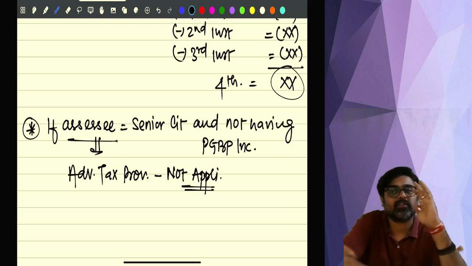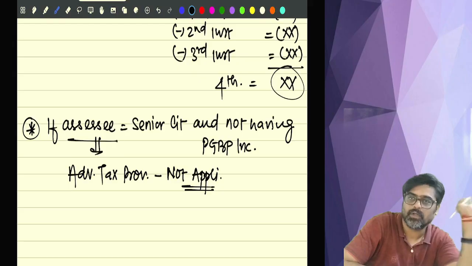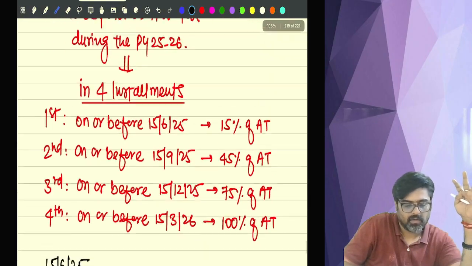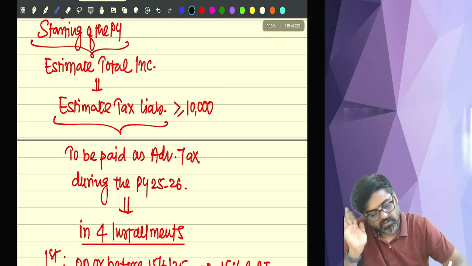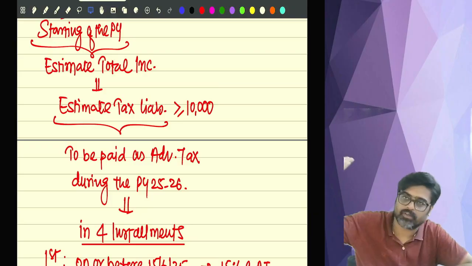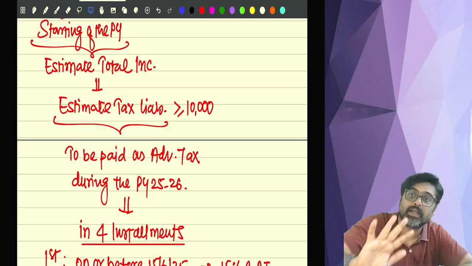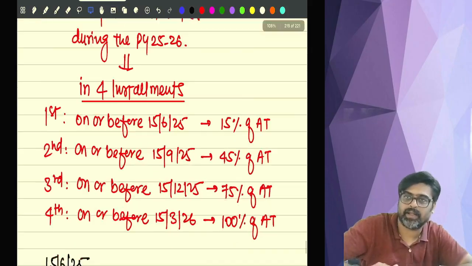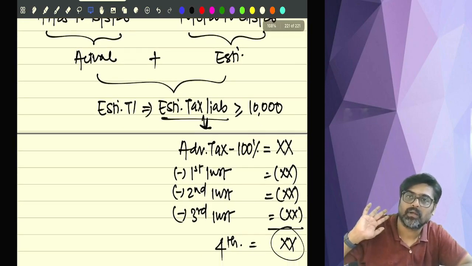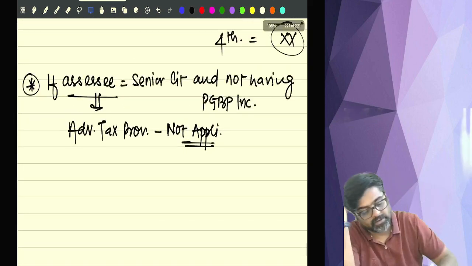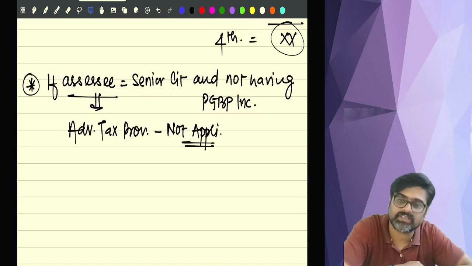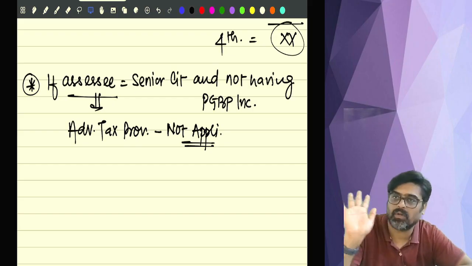Advance tax provisions are applicable for all assessees: individual, HUF, company, firm, if this condition is fulfilled. And all the assessees will have to pay their advance tax liability in 4 installments, which has to be calculated like this. But wait. If the assessee is a senior citizen and is not having any PGBP income during the previous year, then for this type of senior citizen, advance tax provisions will not be applicable.